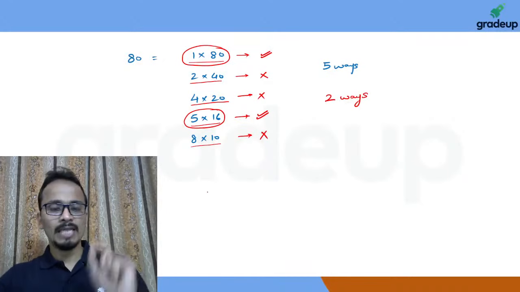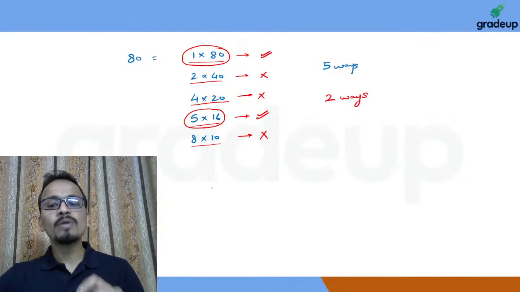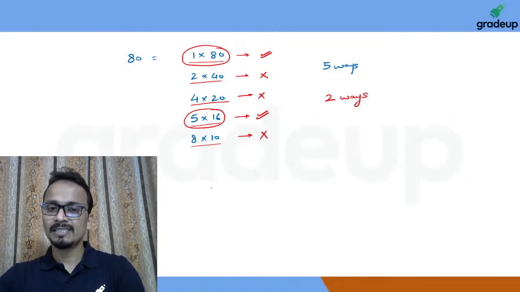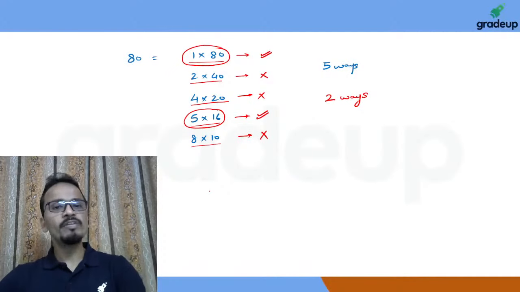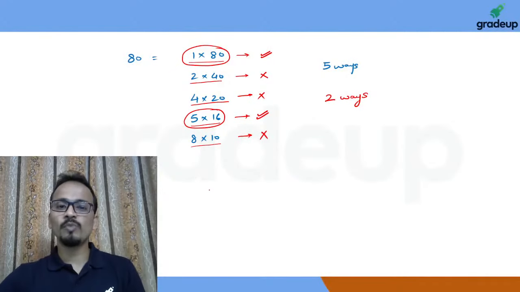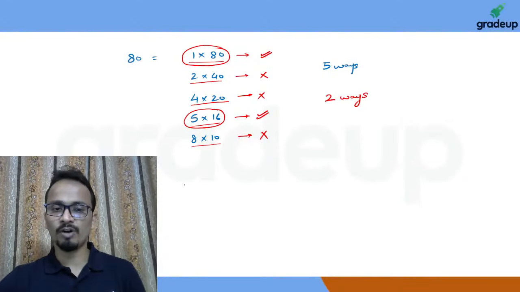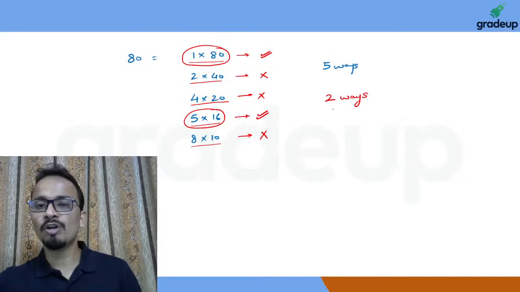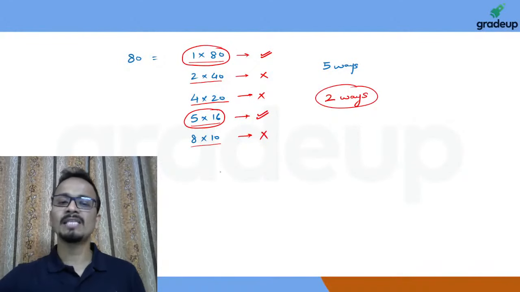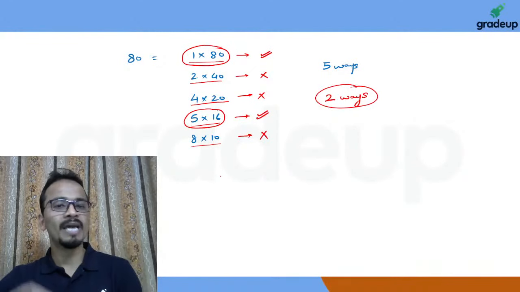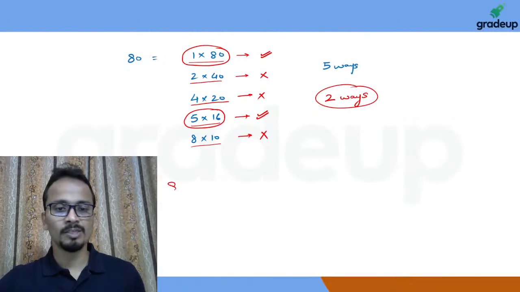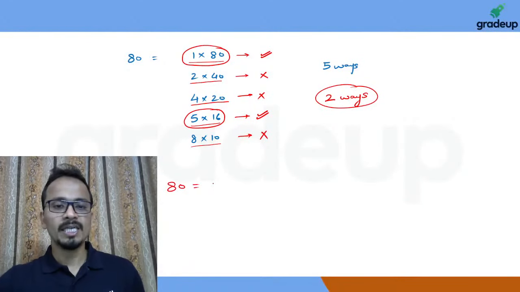Now, lastly, I'll tell you how to calculate this quickly. Obviously, we'll not write all these ways again and again. So let's look at the final formula to calculate the number of ways of writing a number as the product of two co-prime factors. Again, I'll consider 80. Write 80 in terms of prime factorization, which we have already done: 2 raised to the power 3 multiplied by 5 square.